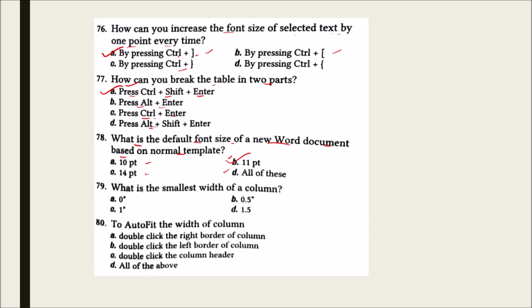What is the smallest width of a column? 0 inches, 0.5 inches, 1 inches and 1.5. And the correct answer is B, that is 0.5 inches. To auto fit the width of column, double click the right border of column, double click the left border of column, double click the column header, all of the above. And the correct option is A, that is double click the right border of the column.